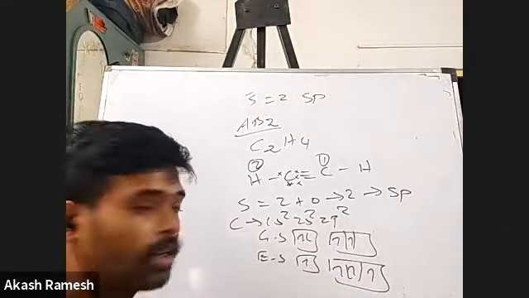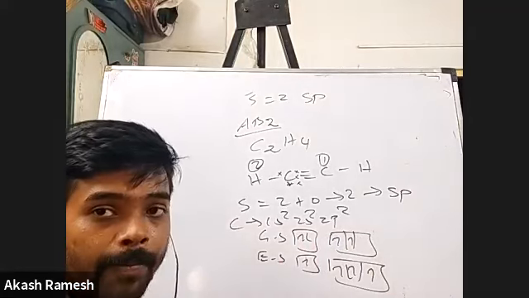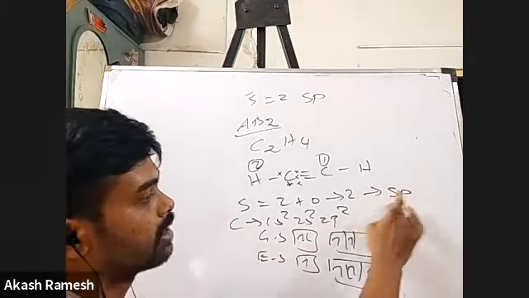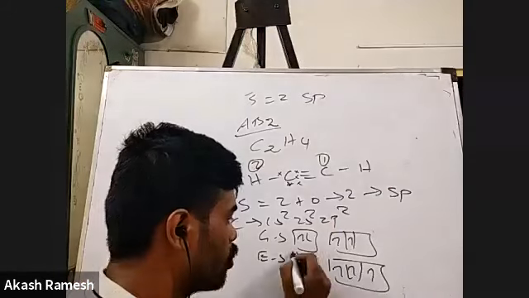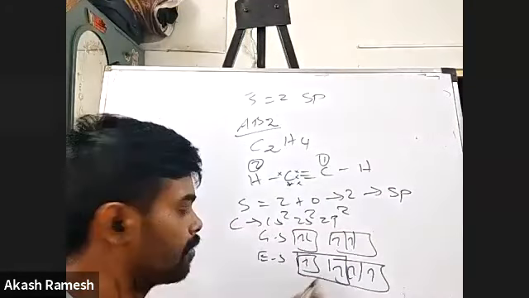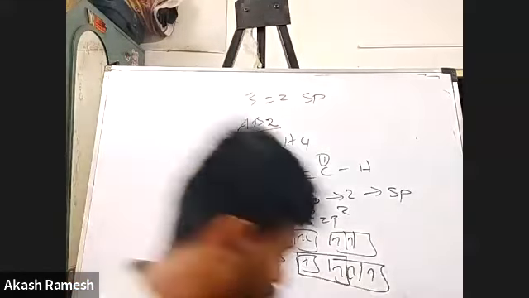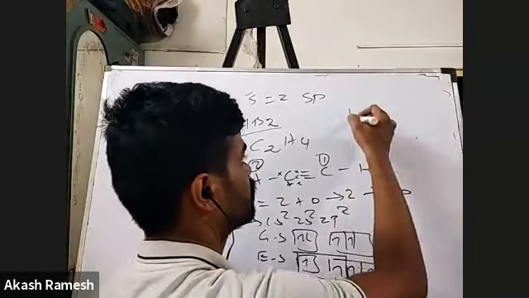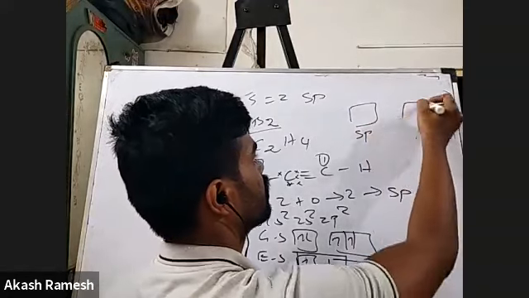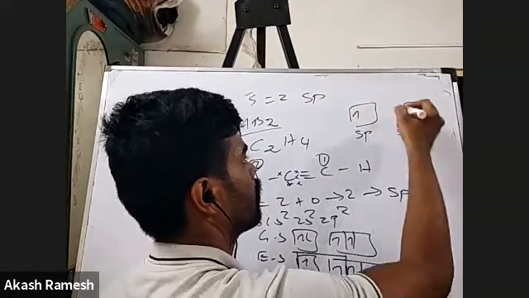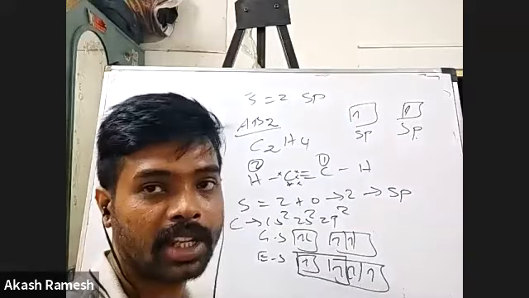So this electron has gone to that orbital. Okay. So now what is the hybridization? I already found out the hybridization to be sp hybridization. So now I go for 2 sp hybridized orbitals, 1 electron each.